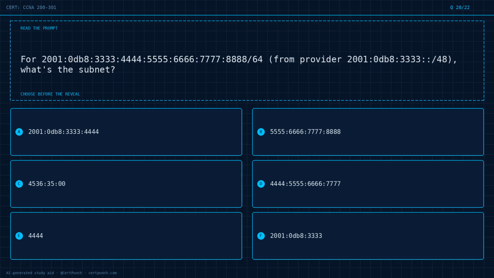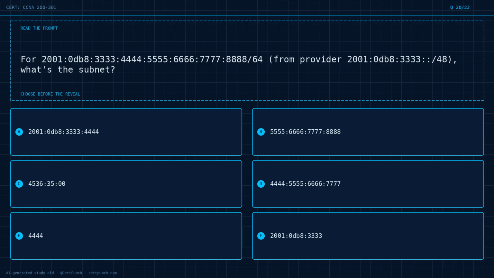Question 20 of 22. For the IPv6 address shown on screen, from provider, what's the subnet? Option A, the IPv6 address shown on screen. Option B, the IPv6 address shown on screen. Option C, the IPv6 address shown on screen. Option D, the IPv6 address shown on screen. Option E, 4444. Option F, the IPv6 address shown on screen.